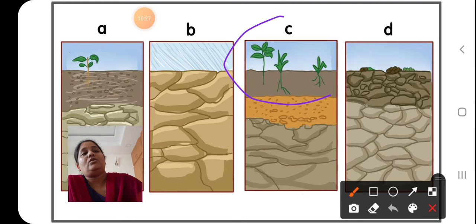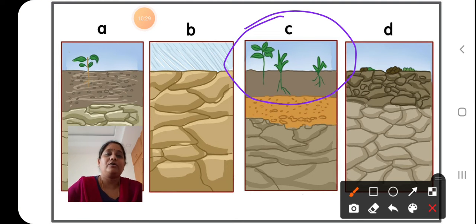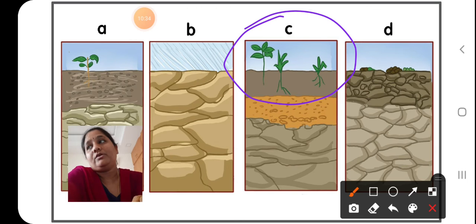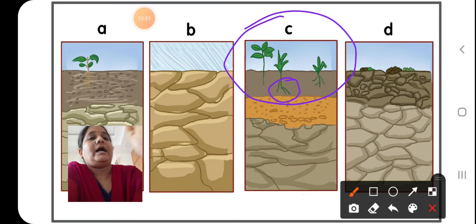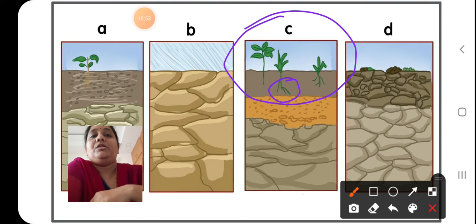Soil is the place where plants grow. The plant roots get fixed into the soil and give support to the plant body, so that the plant can stand upright and hold the entire weight on it.